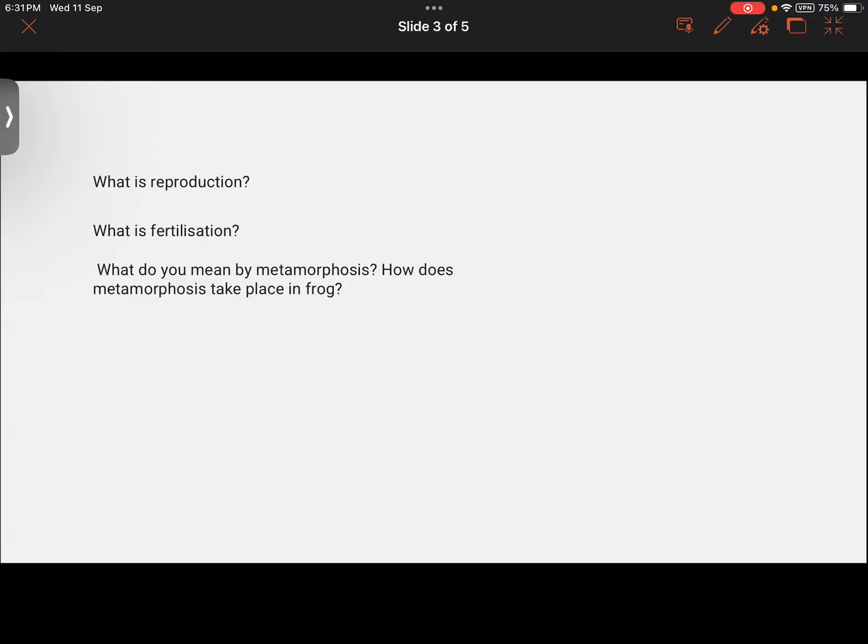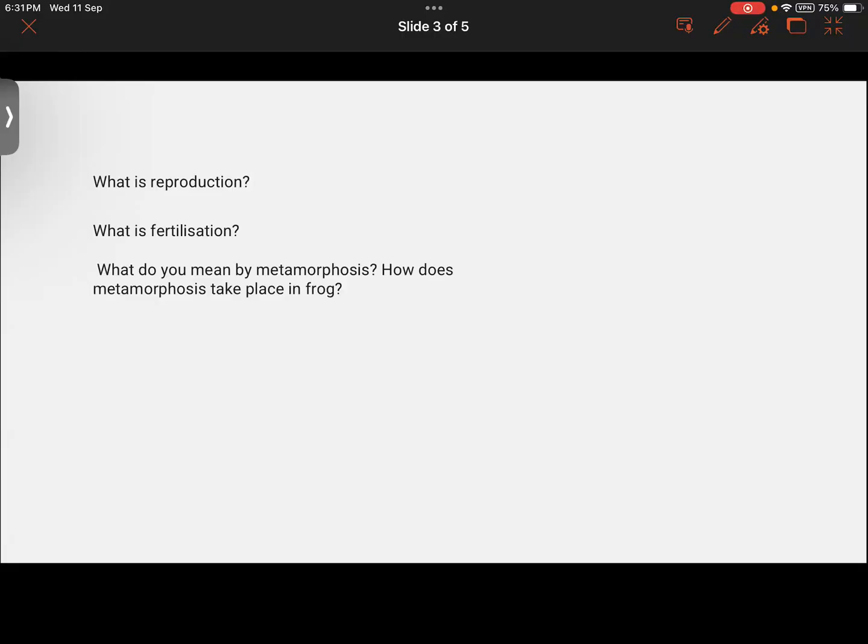Chakrika, can you answer this? Yes, sir. Humans do not go through metamorphosis because metamorphosis is when the young ones look different since their birth and at each period of time. For example, frogs. First they are in the form of eggs, and then tadpoles, and then they turn into adult frogs. So basically, it's a major physical change in their body.